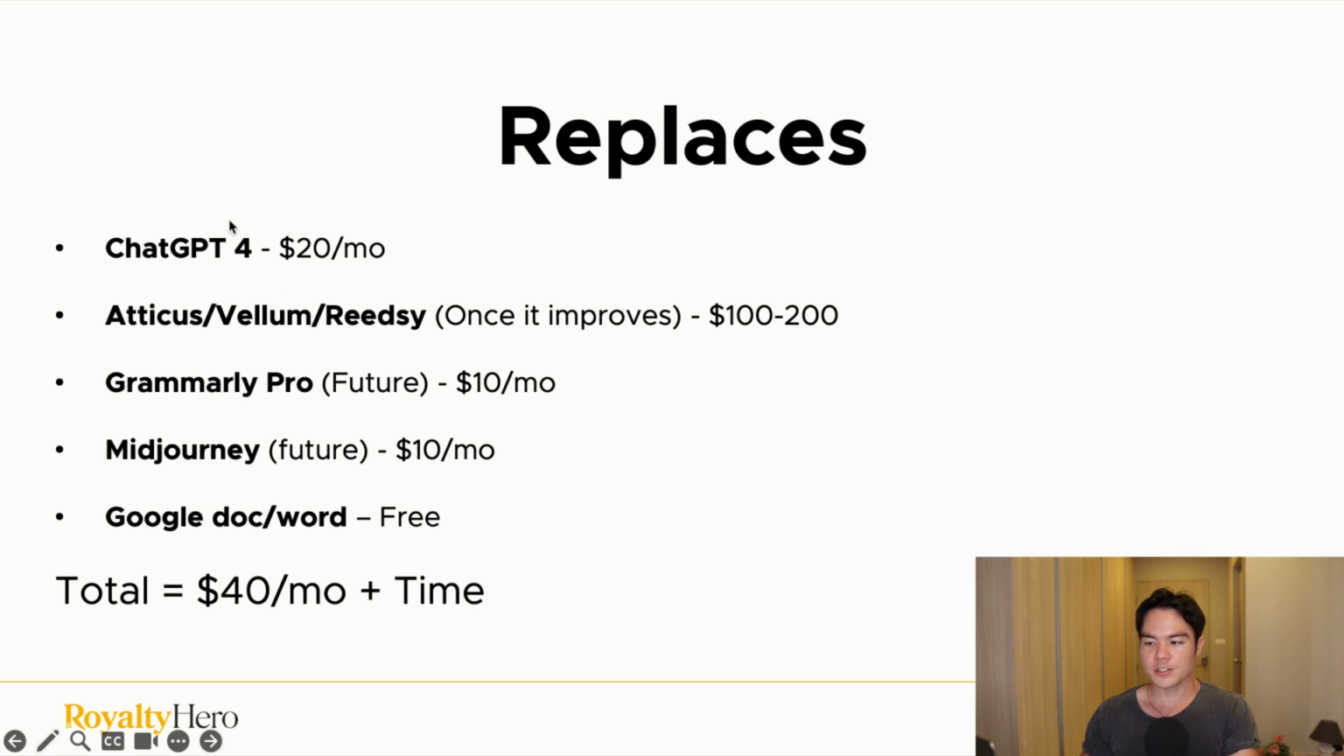So here is the recap of everything that I just mentioned in this video. Essentially, it replaces ChatGPT 4, which is $20 a month. And once the formatting tool gets better, because right now it definitely does not replace Atticus or Vellum, it can replace Atticus, Vellum, Reedsy formatting, which could save you $100 to $200 one time. And once the plagiarism checker comes in, Grammarly Pro will be replaced, so that's $10 a month. And once the image generator tool comes out, it'll replace Midjourney, which is $10 a month.